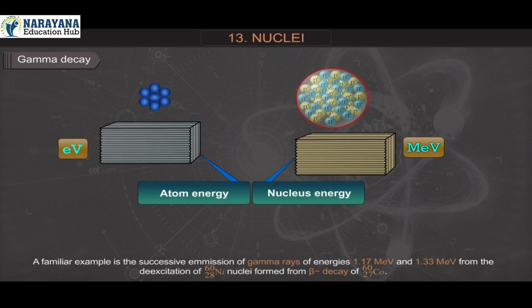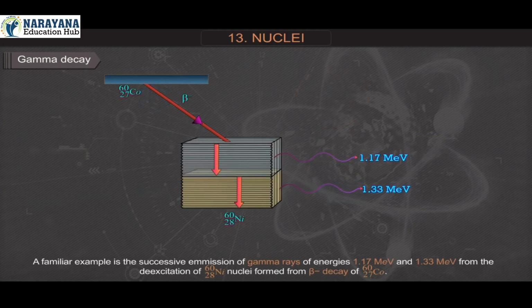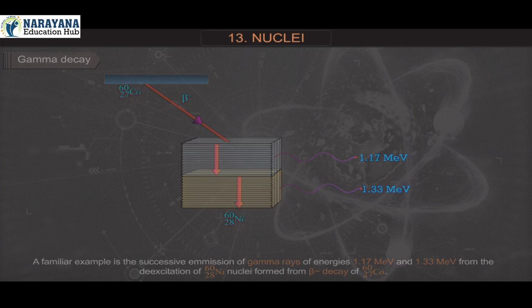A familiar example is the successive emission of gamma rays of energies 1.17 mega electron volt and 1.33 mega electron volt from the de-excitation of nickel-28-60 nuclei formed from beta minus decay of cobalt-27-60.